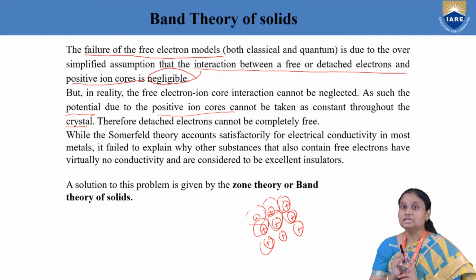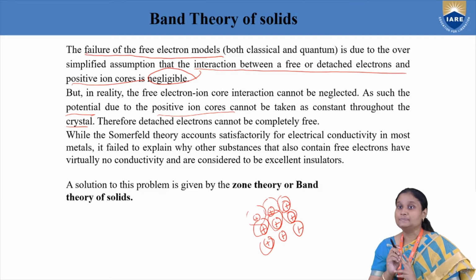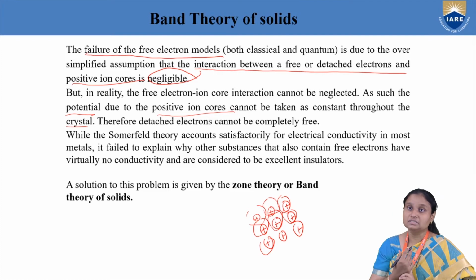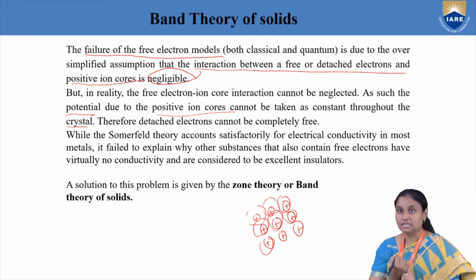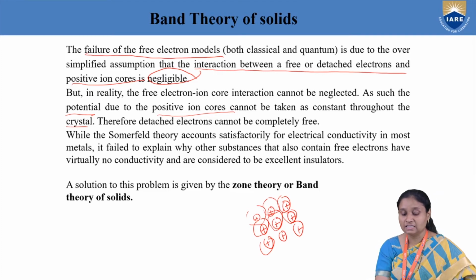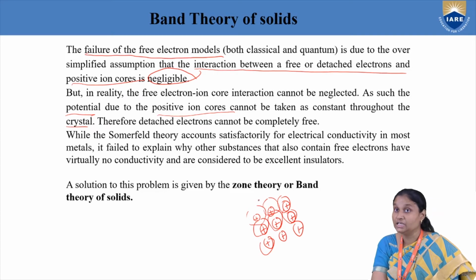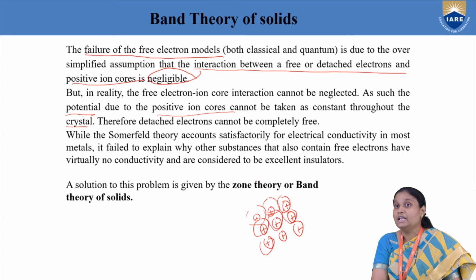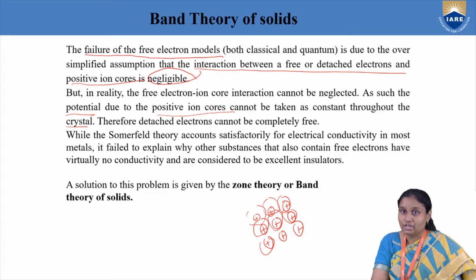And that potential helps us to explain why some metals are insulators, semiconductors, and of course conductors. So the problem which we faced in classical and quantum free electron theory, we are able to explain in band theory by taking into consideration the electrostatic interaction between the positive ion core and these free electrons.